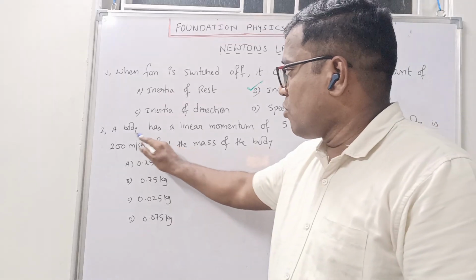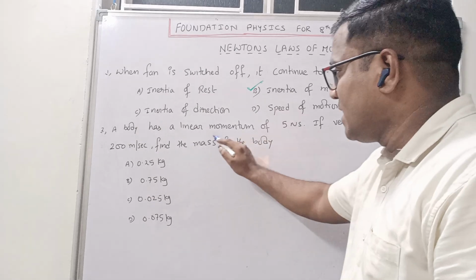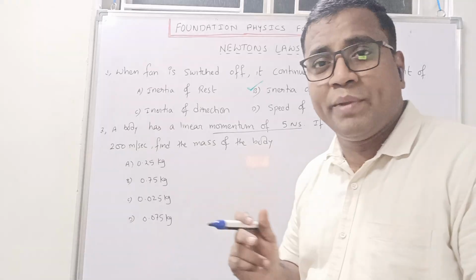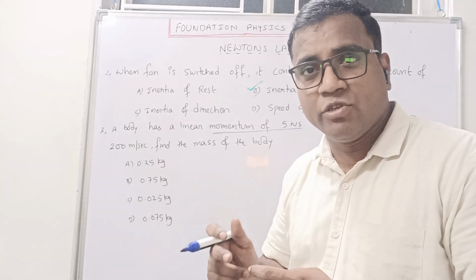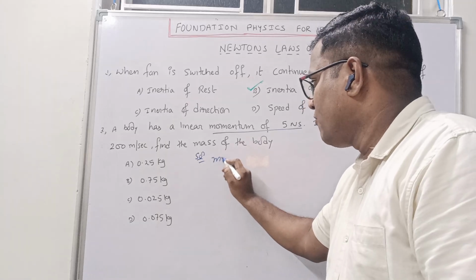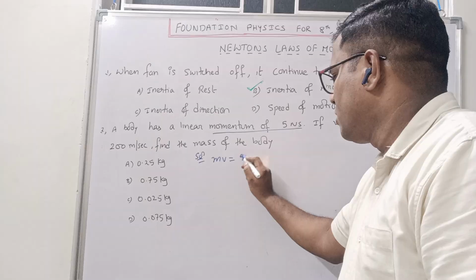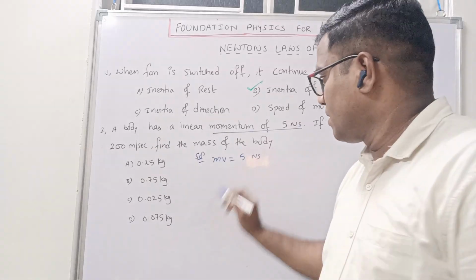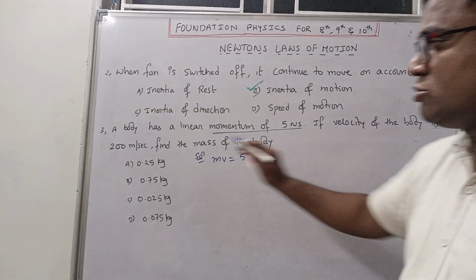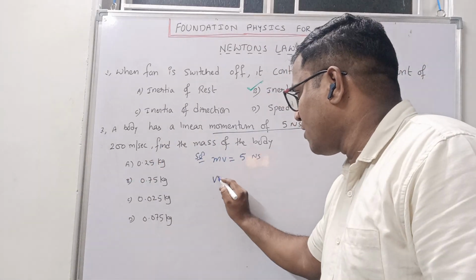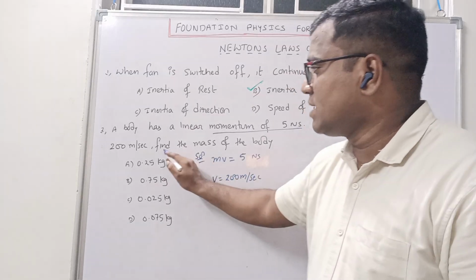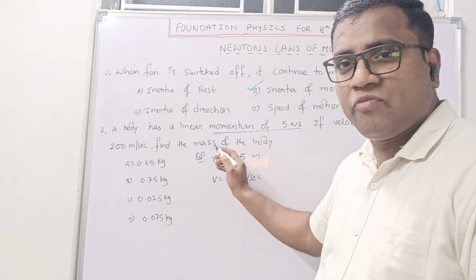See here, a body has linear momentum. What is the meaning of linear momentum? Momentum we know: mass into velocity. So I will write the solution: mass into velocity, how much is given? 5 Newton seconds is given. And he is saying that the velocity of the body is 200 meter per second. So what is asked? Find the mass of the body.